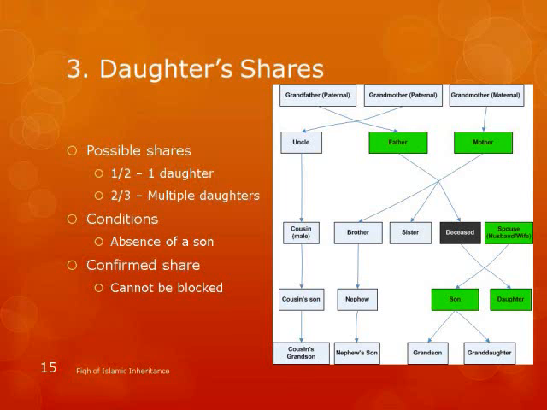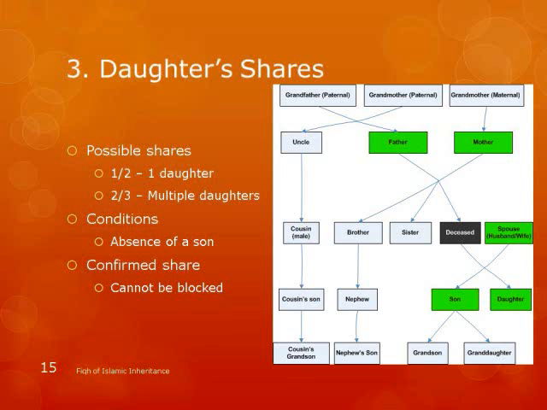If you are blocked by somebody, it doesn't mean that you get less. Sometimes you can get more. So this is an important thing. If you have a son, they take from the residual share and they share it in the ratio 2:1 with the daughter, and we'll talk about residual shares in more detail later on. And this is a confirmed share, it cannot be blocked.